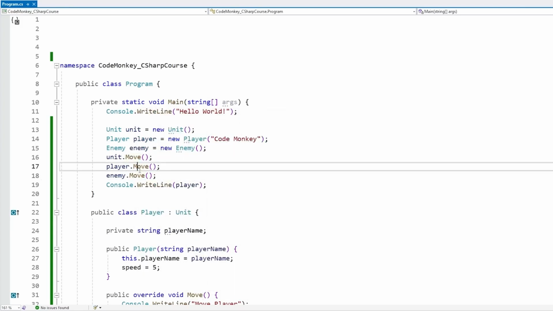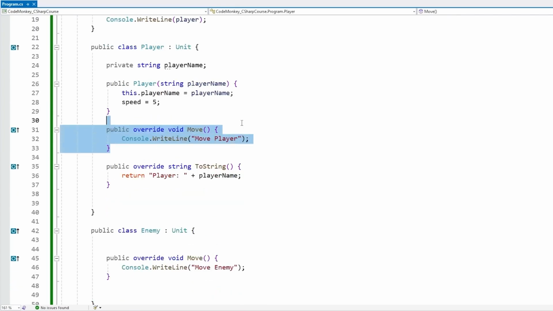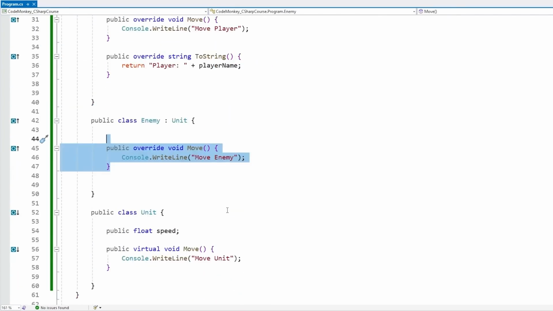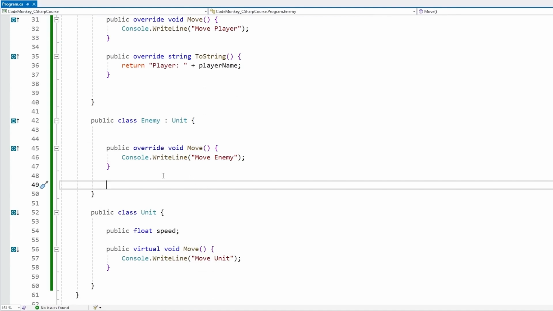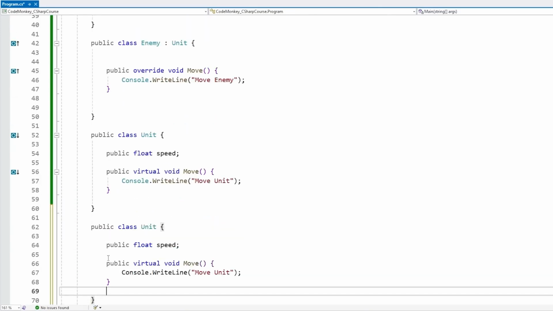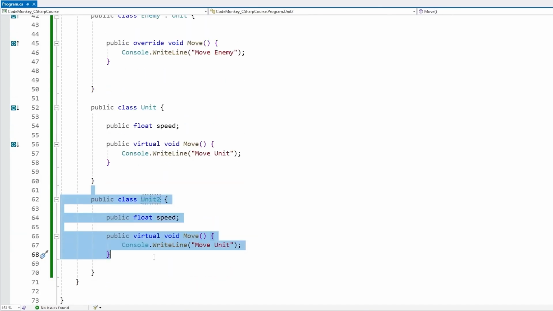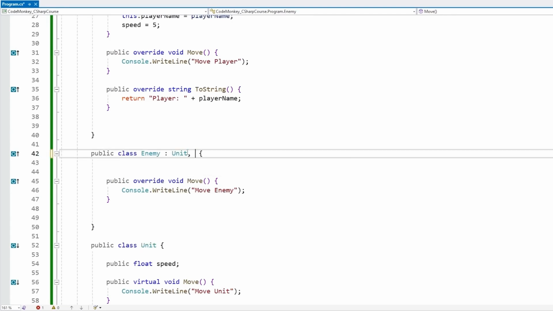So basically we have 3 implementations of this, and each of them is slightly different because they're overriding the base implementation. Basically the only rule with inheritance is that you can only inherit once. You can only extend a single base class. So if over here we were to define a unit2, a completely separate class, and over here let's try to extend that one as well, and nope, we have an error.